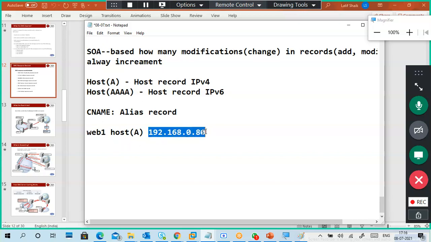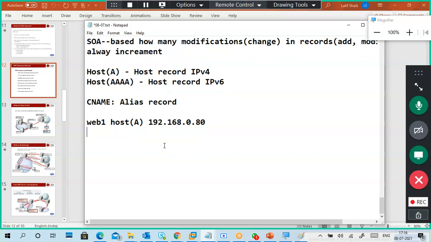Why did I put 80 instead of 18 or 15 or 16 or something? That is an example only. It is not required to put 80. Web server does not mean 80 should be there. I can put something like 24, no problem. But why did I put 80 specifically?